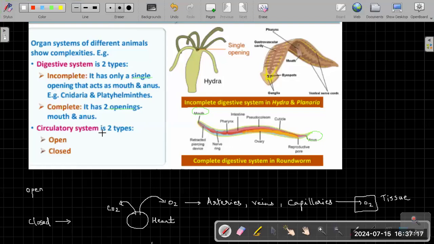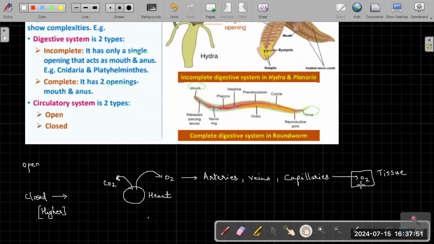So based on the circulatory system, we have two types, open and closed. Now, what is a closed circulatory system? All higher organisms have a closed circulatory system. Now what is this closed circulatory system? Closed is wherein, I hope you all know that, the heart pumps oxygenated blood to the tissues, correct? Now, how does it pump oxygen-rich blood to the tissues? It goes via the tubular system. And what are those tubules? You have the arteries, veins, and the capillaries. Via that, it reaches the